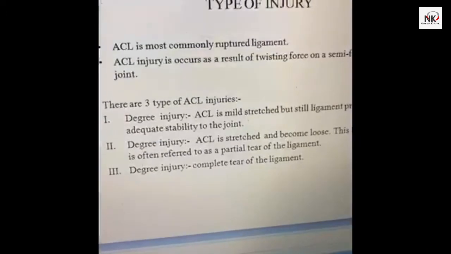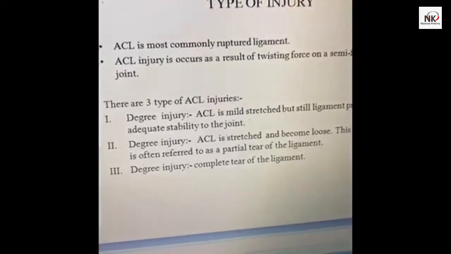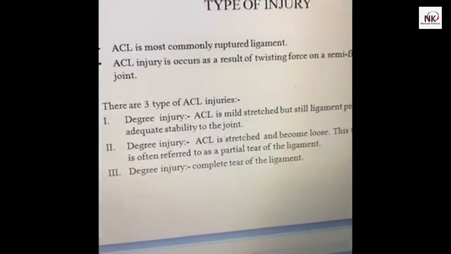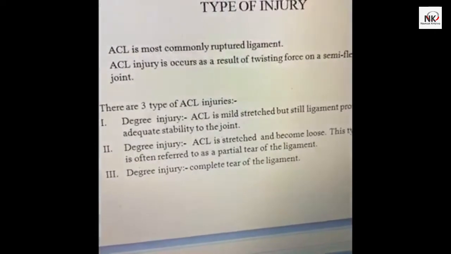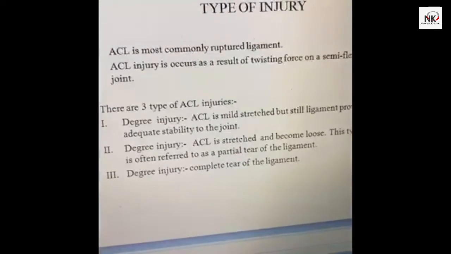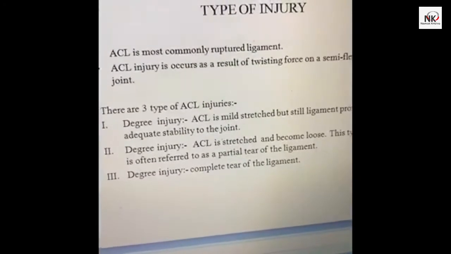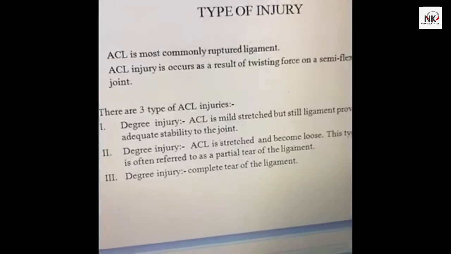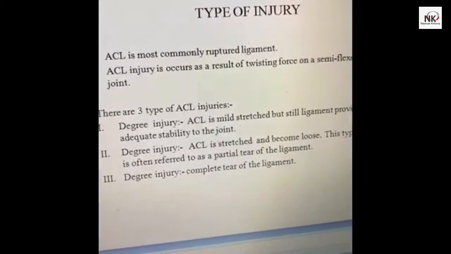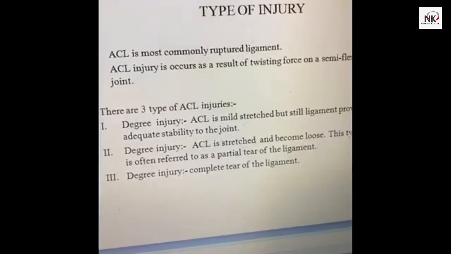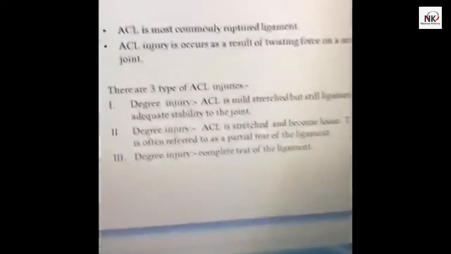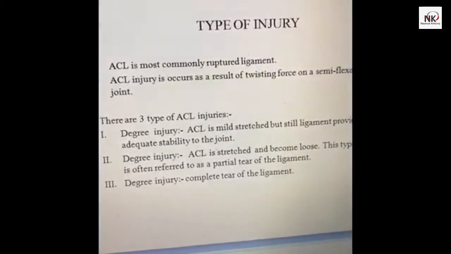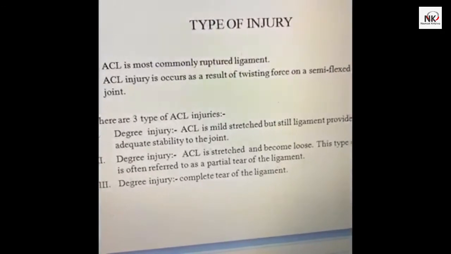ACL is one of the most commonly ruptured ligaments because its connection is intercondylar, and this ligament always carries a shear force. Any kind of loose pack position in the knee joint may cause injury to this ligament. This is very common with any kind of twisted or semi-flexed knee joint.